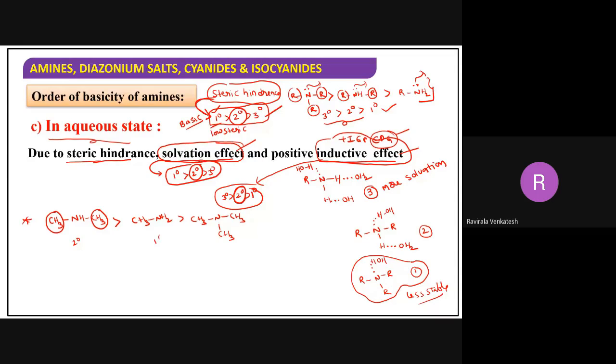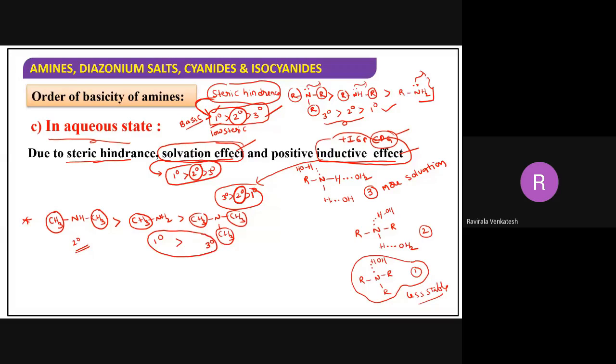This one is the primary, this one will be the tertiary. Now, when you take methyl groups here, primary is more basic than the tertiary. Secondary is always first, cumulatively, because of these three reasons. Now, primary is greater than tertiary.